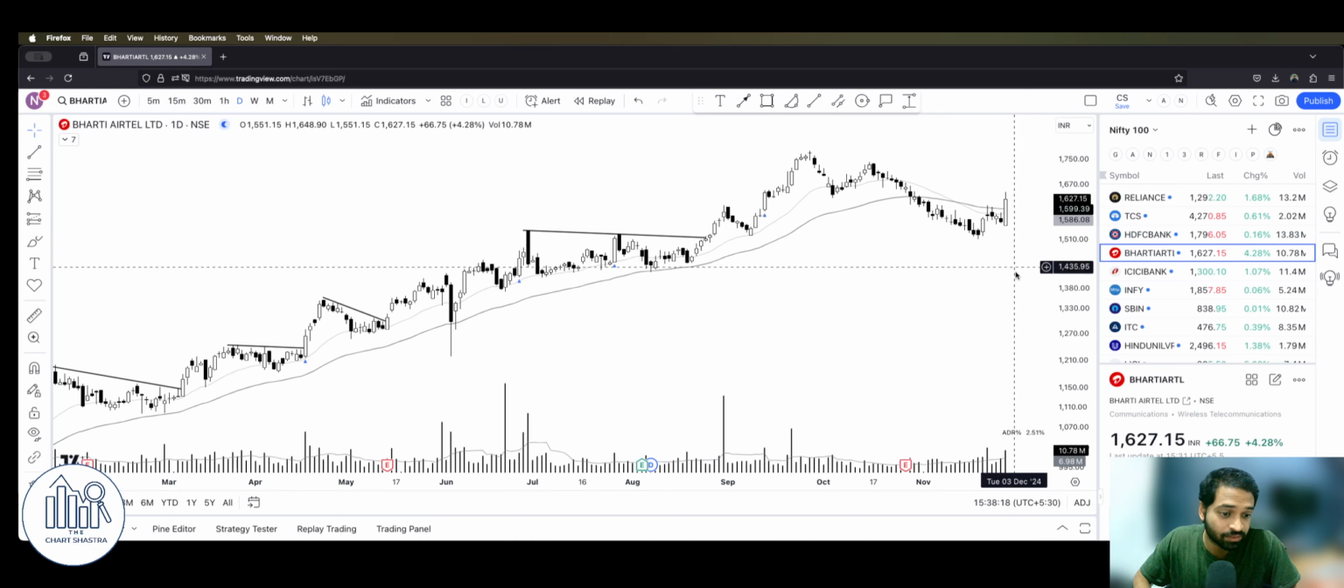We want this to break above this level because this is going to be its all-time high level. And Airtel, we have seen this is one of today's top gainers. That's 4%, and that too with a good volume.